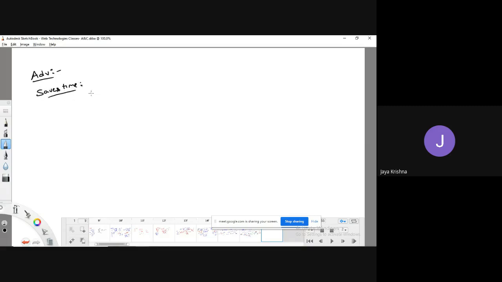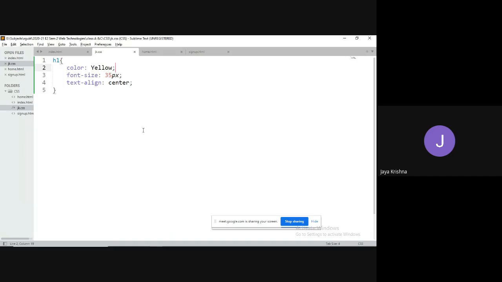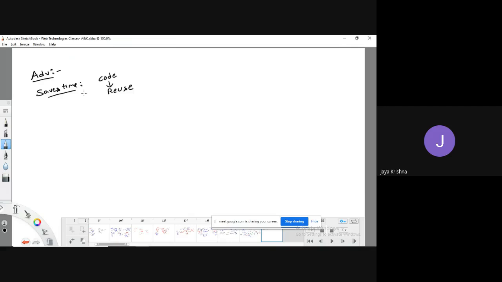Why is it going to save our time? Because we are going to write the code at one location, and we are going to reuse the same code in multiple HTML web pages, right? So as I have written the code in the jk.css file, I'm going to reuse it in the index page, home page, and sign up page. That is one of the advantages. And one more thing is that it is easy for us to maintain.